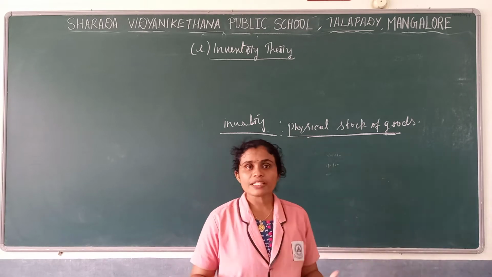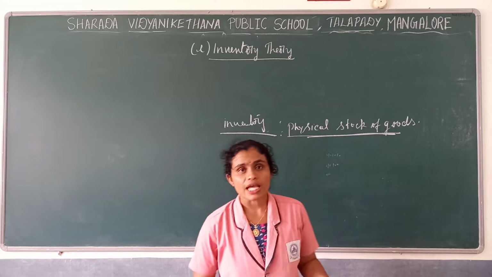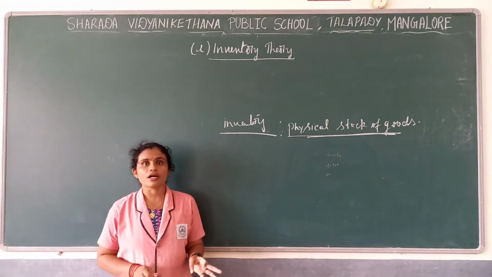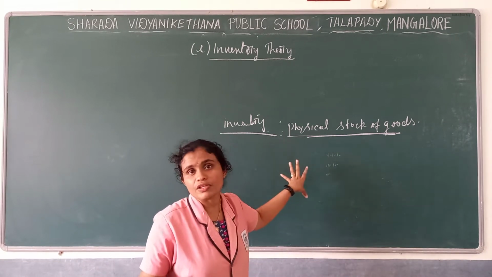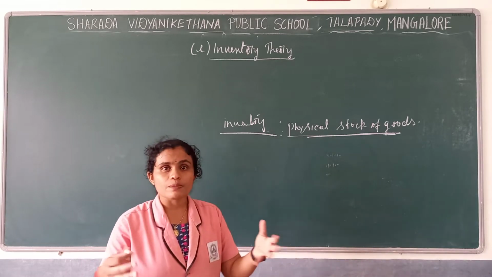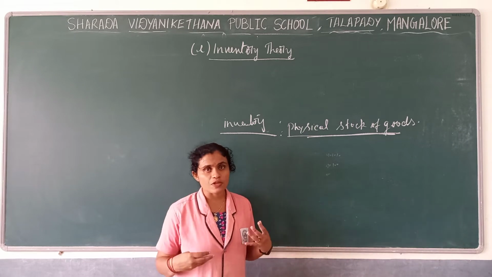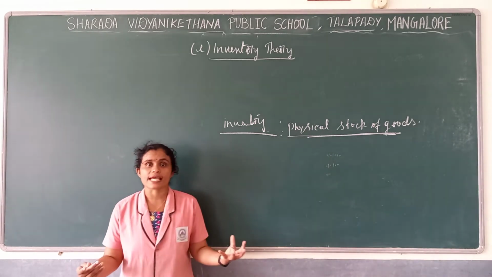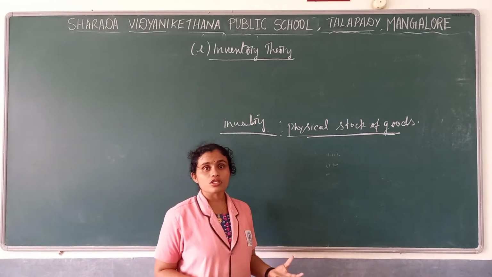And when we maintain this physical stock of goods, that is inventory, we have to spend. A variety of costs are incurred in order to maintain that physical stock of goods. There will be some expenses in order to maintain it. Those expenses we call cost. So which are the costs?